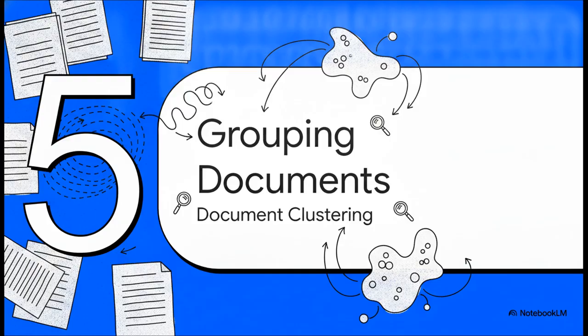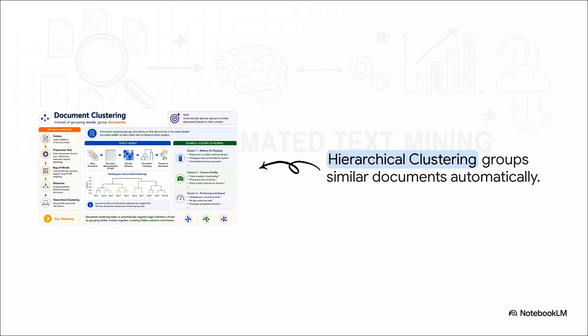Section 5. Grouping similar documents, document clustering. So far, we've grouped words into themes. But what if we want to group the actual physical documents themselves? Like, what if we want to sort our 50,000 reviews into distinct piles on our desk based on how similar they are to each other?